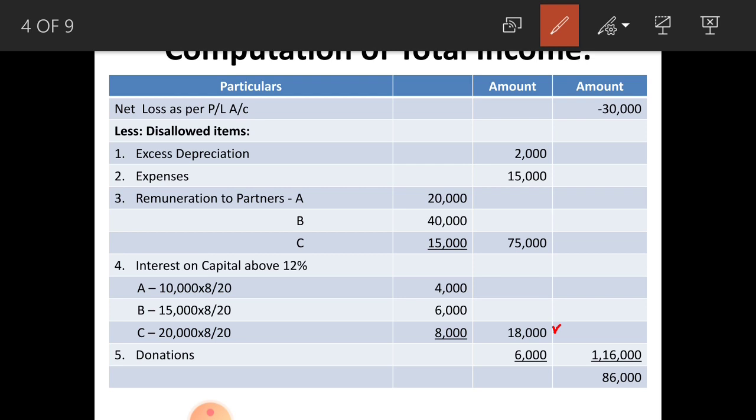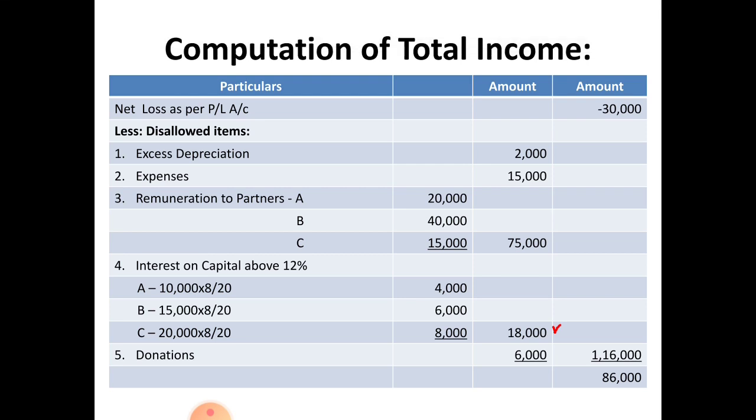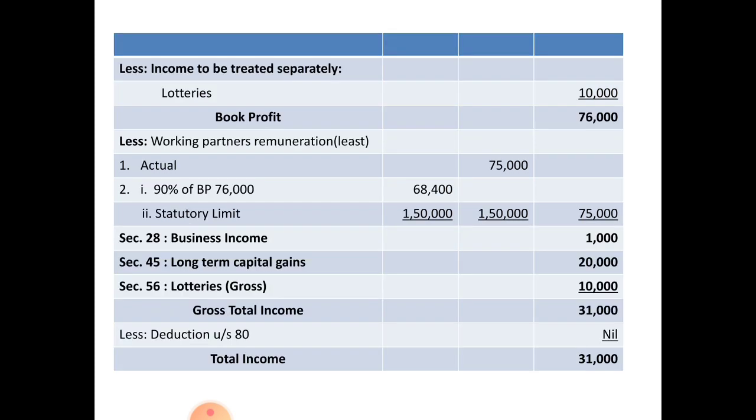So when you deduct all these expenses, your net loss converted into profit, that is minus 30,000 plus 1,16,000, you get the profit of rupees 86,000. Okay, that is in positive figure, that is 86 in plus sign.